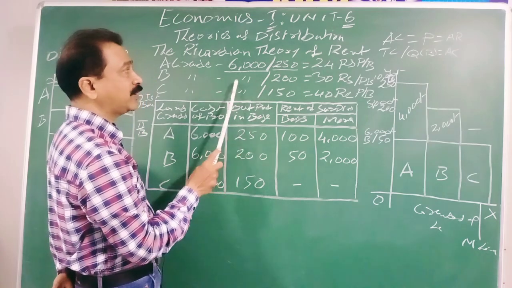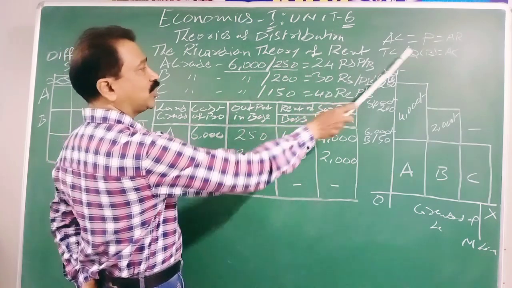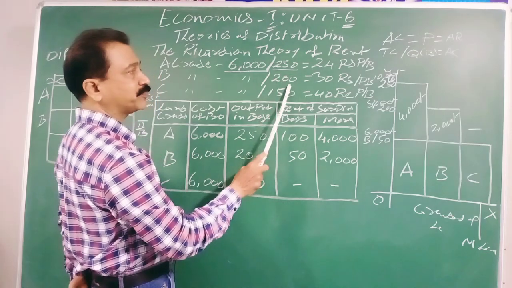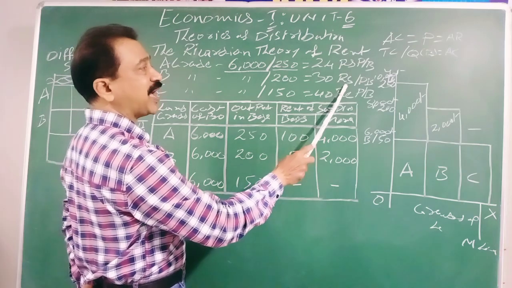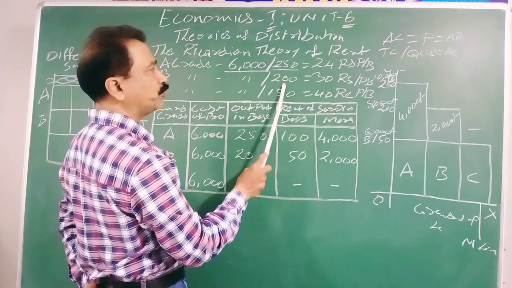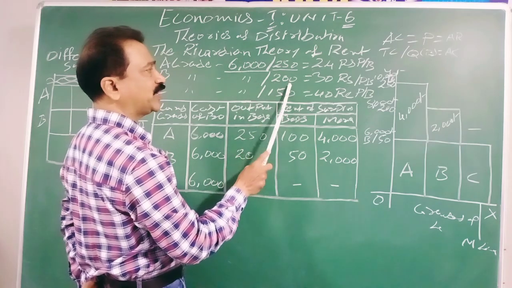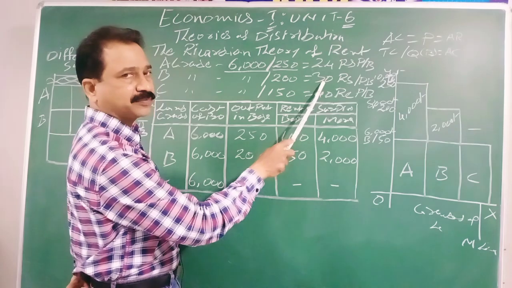So they divided total cost 6,000 rupees by total quantity 200 bags, and they got 30 rupees average cost. TC by Q, total cost by total quantity. Average cost is 30 rupees.